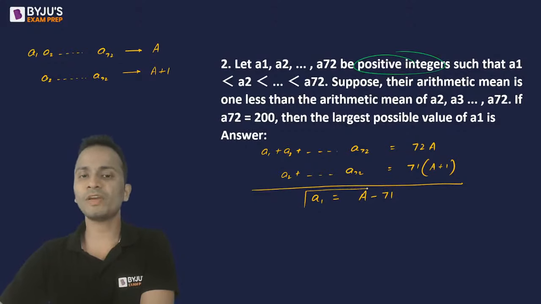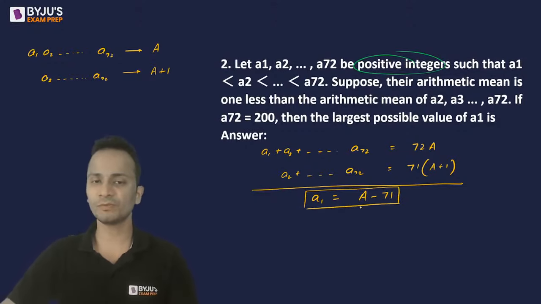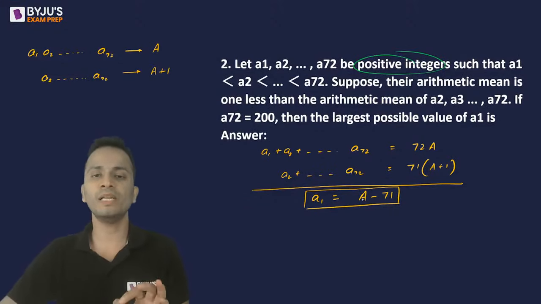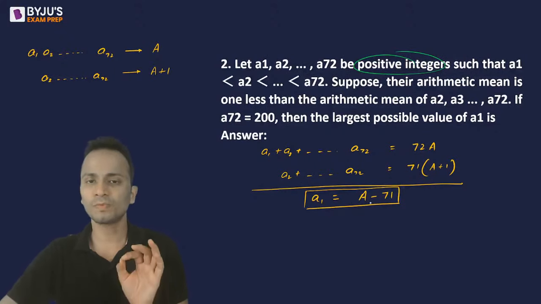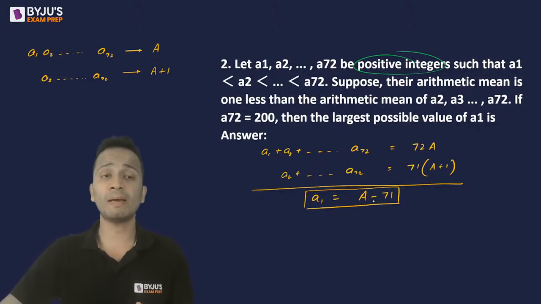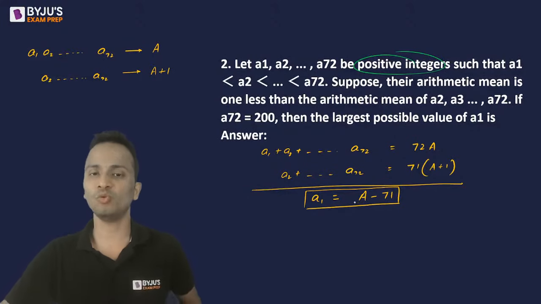So the value of A1 will be dependent on the value of the average, and it will be 71 less than the average. All right. So A1 is equal to capital A minus 71, where capital A is the average of these 72 terms.